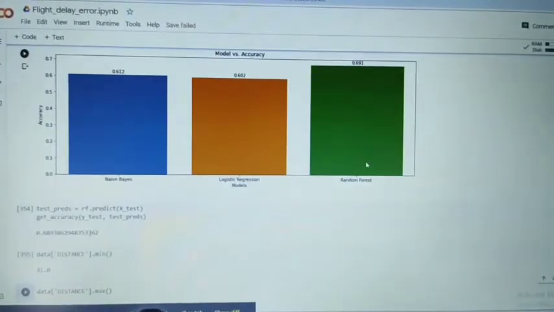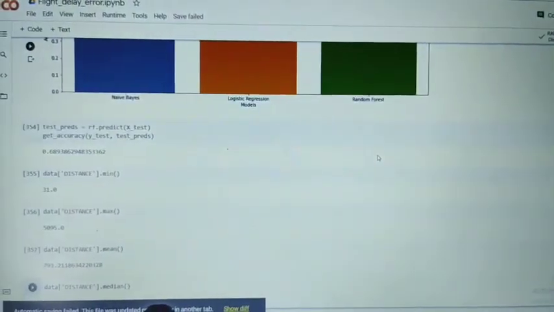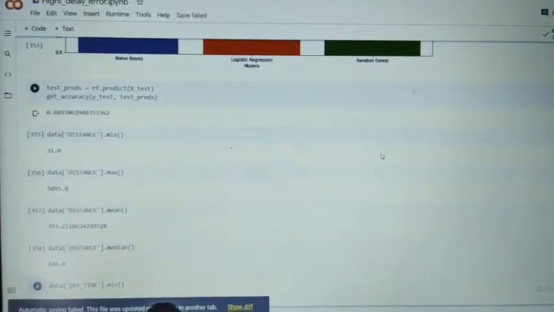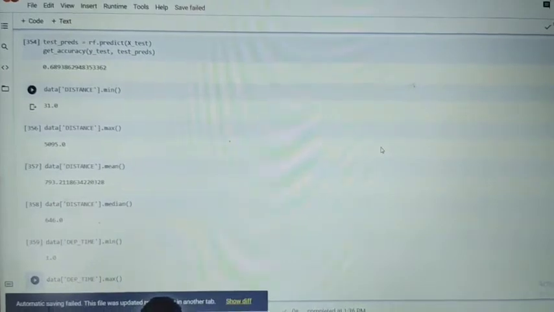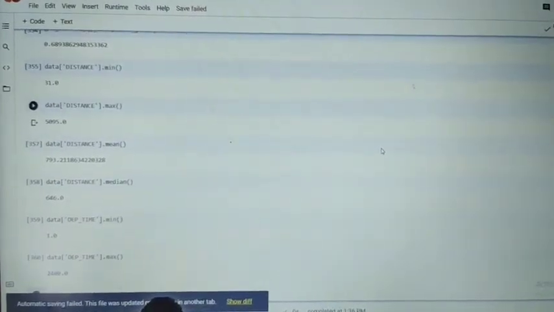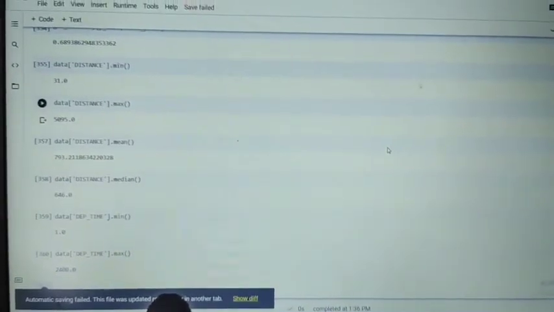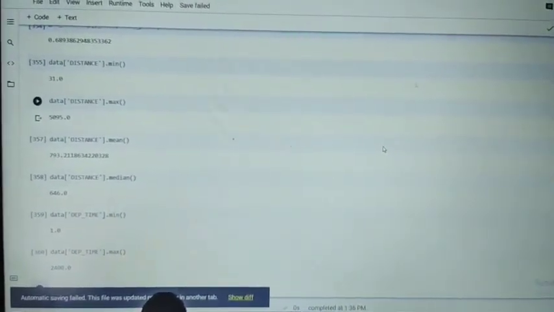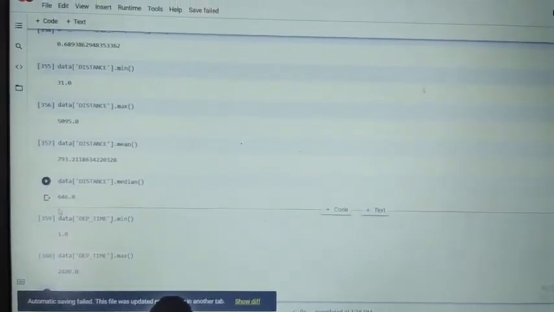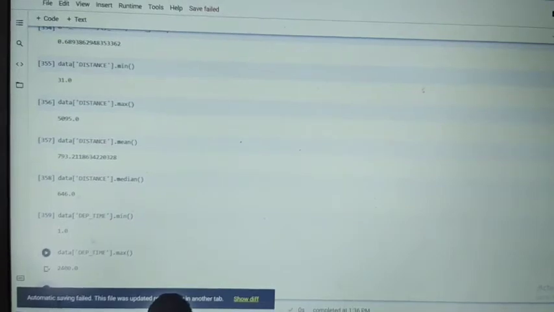And then it will give the minimum distance, maximum distance, mean and median of distances. It also gives the minimum departure time and maximum departure time. The minimum, maximum, mean and median of distances have been calculated and shown here. The minimum and maximum departure time are also calculated and shown here.